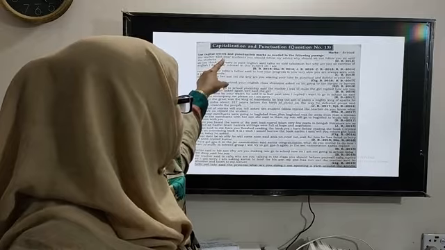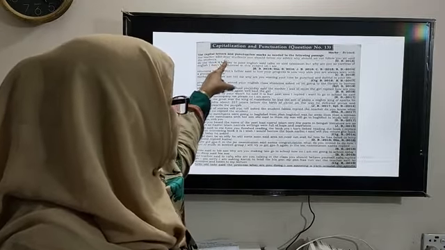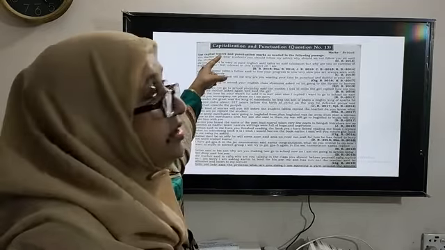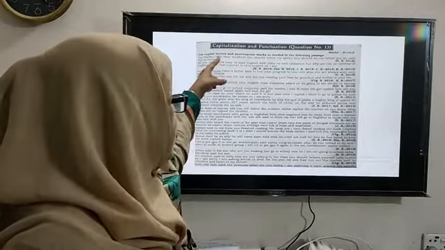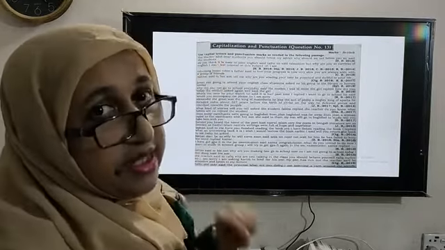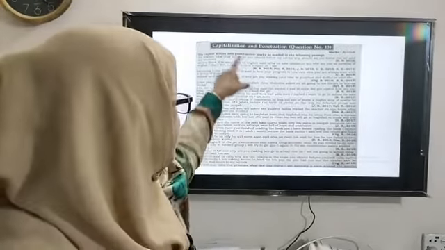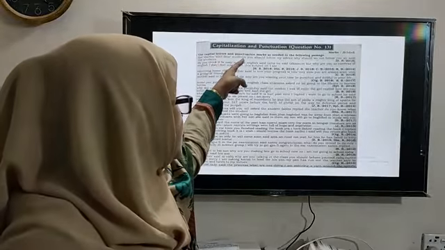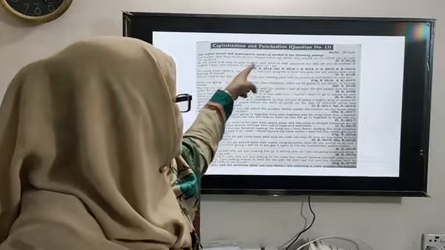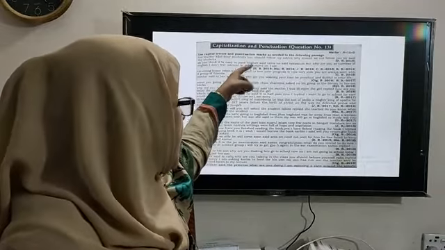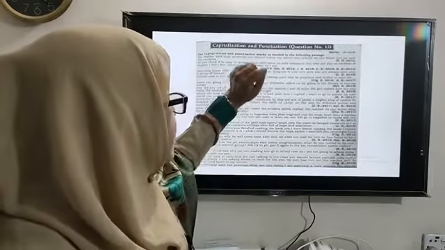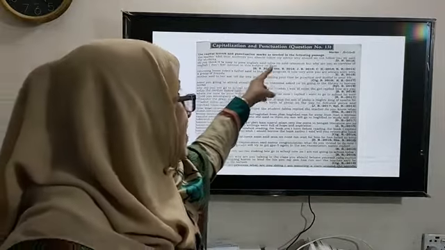So after said, there will be a comma. Before starting the speech, there will be a comma here. Then you should start with quotation marks or inverted comma. Dear students. So D is the first letter here, so D will be capitalized. Dear students. So with these words he is addressing his students. So after students there will be a comma. You should follow my advice. So here the speech of the teacher ends.